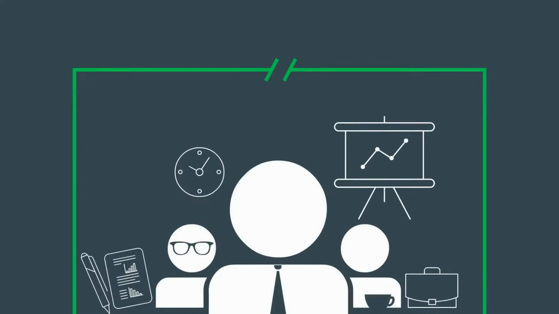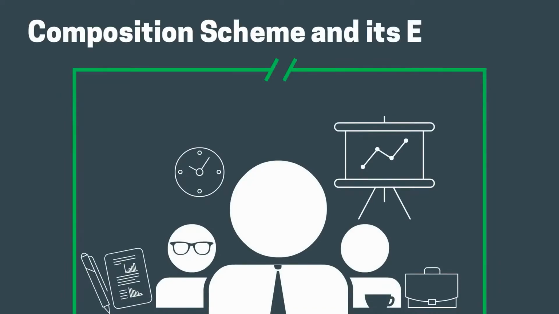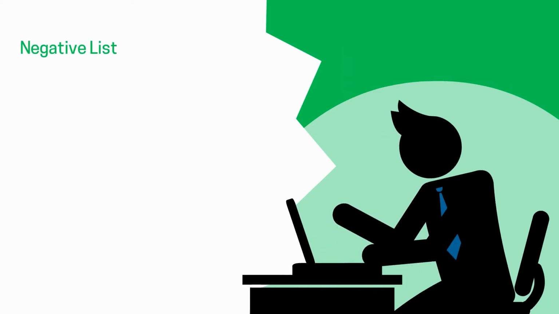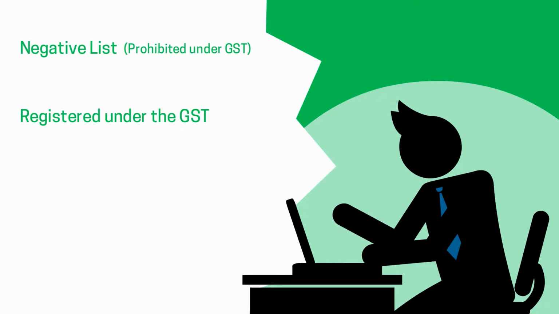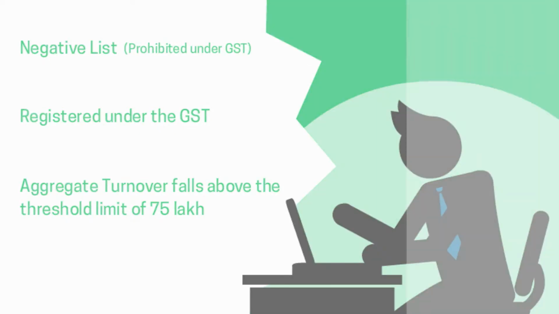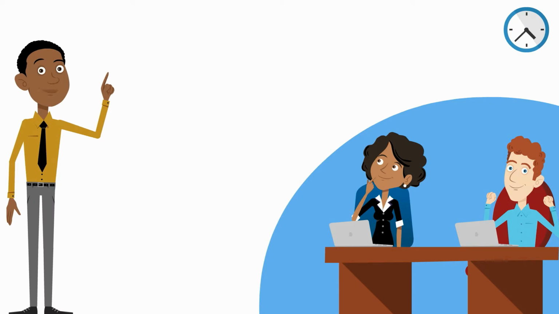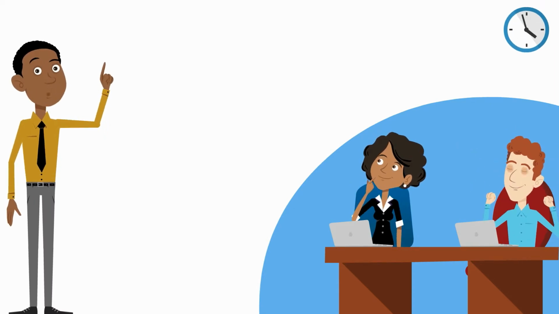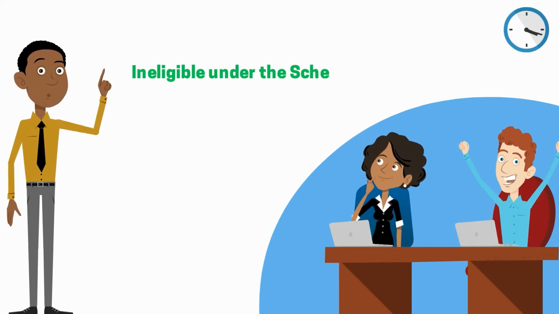As of now, we've covered the features of composition scheme and its eligibility criteria. In this lecture, we'll discuss the negative list, i.e., the list of activities which are prohibited under GST. As per general logic, we can say that suppliers which are not registered under the GST and whose aggregate turnover falls above the threshold limit of 75 lakh rupees will not be eligible to apply under the scheme. In addition to such suppliers, some other suppliers involved in certain activities are declared ineligible under the scheme.